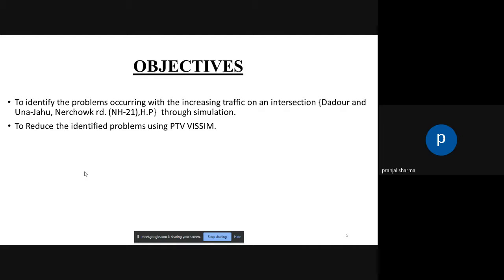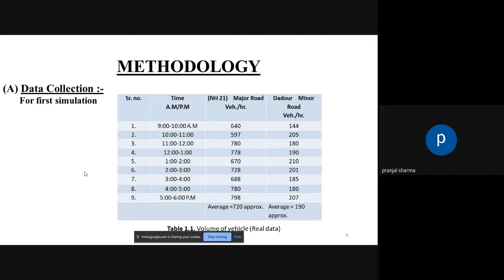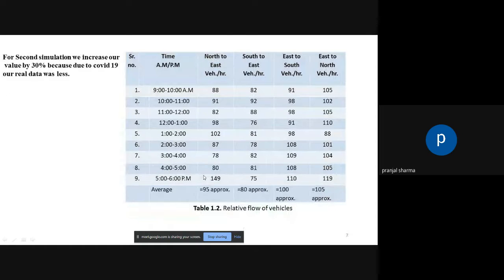So basically we will run three simulations, and for that we first have to collect data, and the data is shown here. The volume of vehicles was collected from the intersection from 9 a.m. to 6 p.m., and this table shows the relative flow of vehicles. For the second simulation, we increase our values by 30% because due to COVID-19, our real data was less.